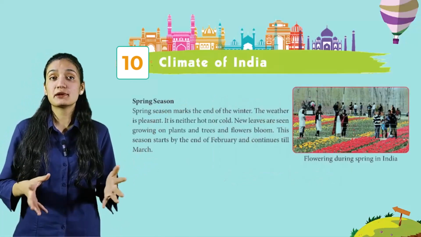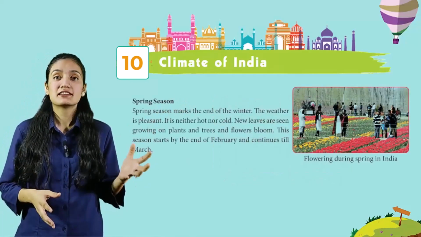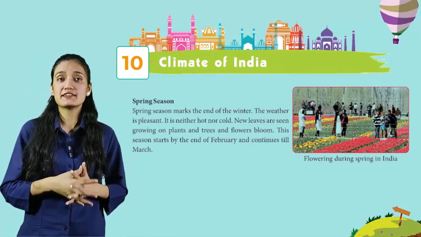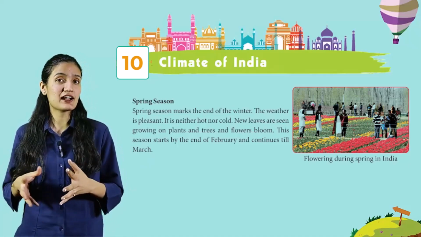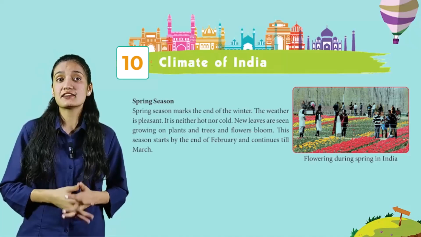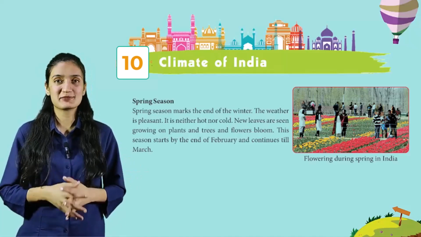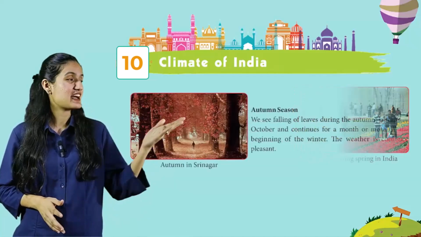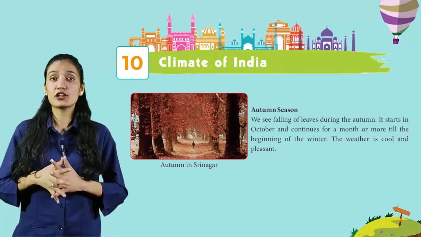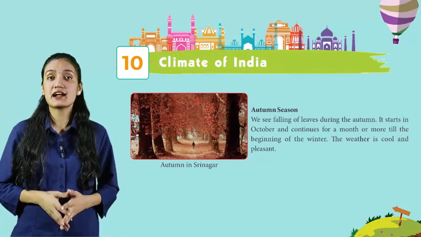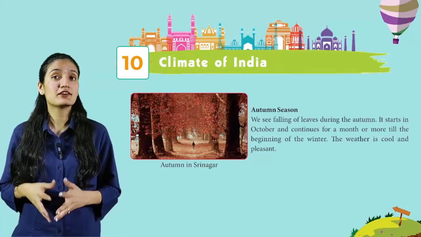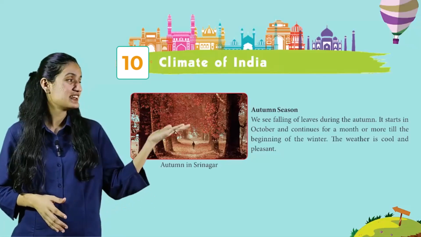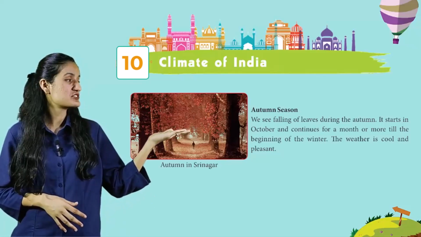Spring season. Spring season marks the end of the winter. The weather is pleasant. It is neither hot nor cold. New leaves are seen growing on plants and trees and flowers bloom. This season starts by the end of February and continues till March. Here you can see in the picture flowering during spring in India. Now, autumn season. We see falling of leaves during the autumn. It starts in October and continues for a month or more till the beginning of the winter. The winter is cool and pleasant. Here you can see the picture of autumn in Srinagar.